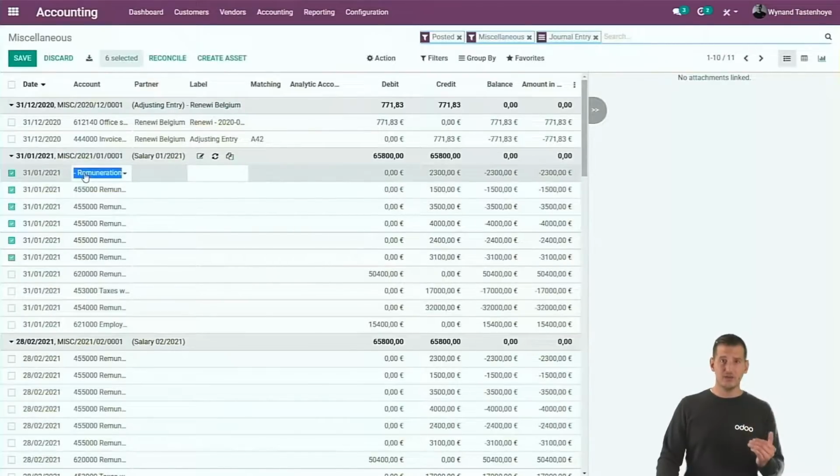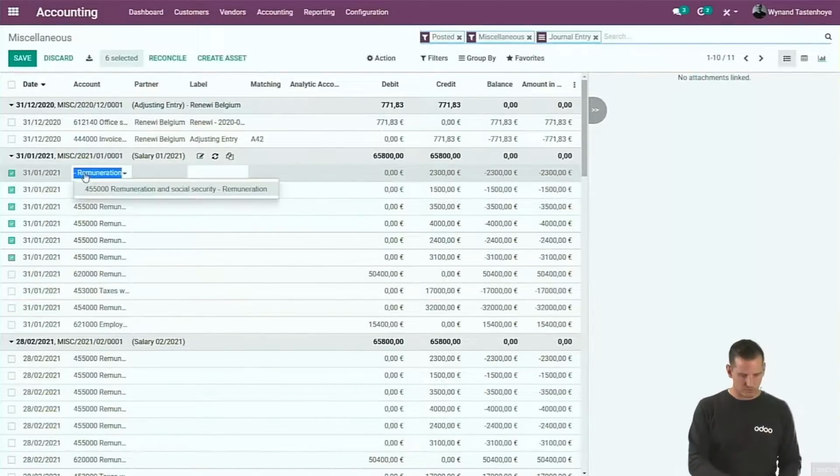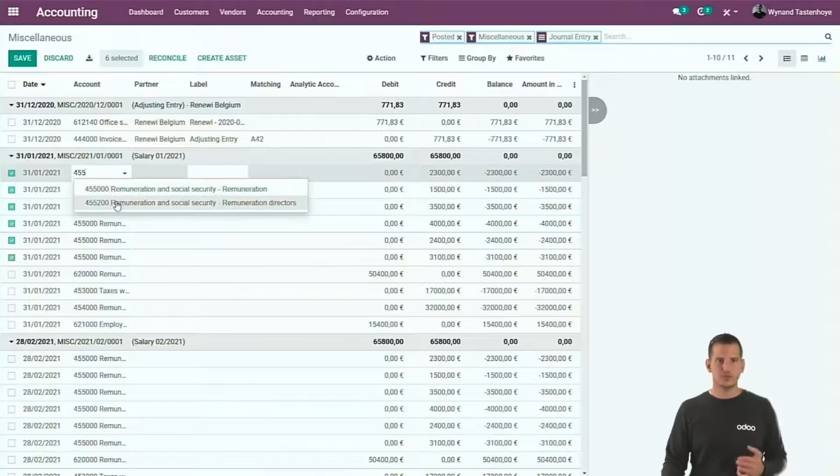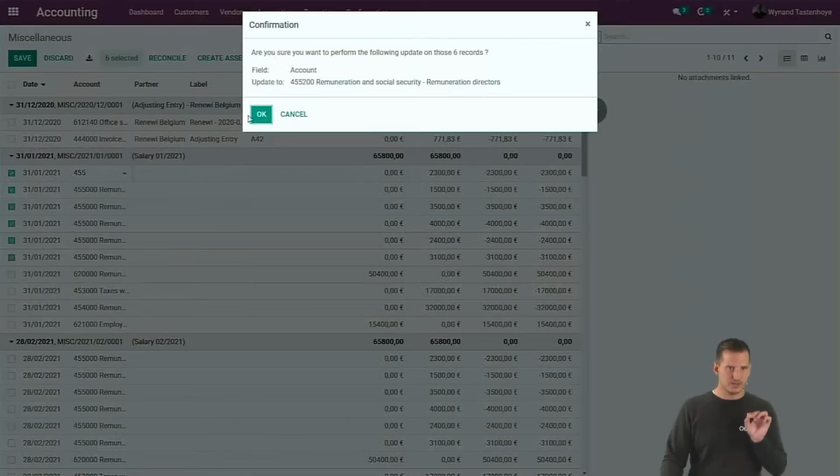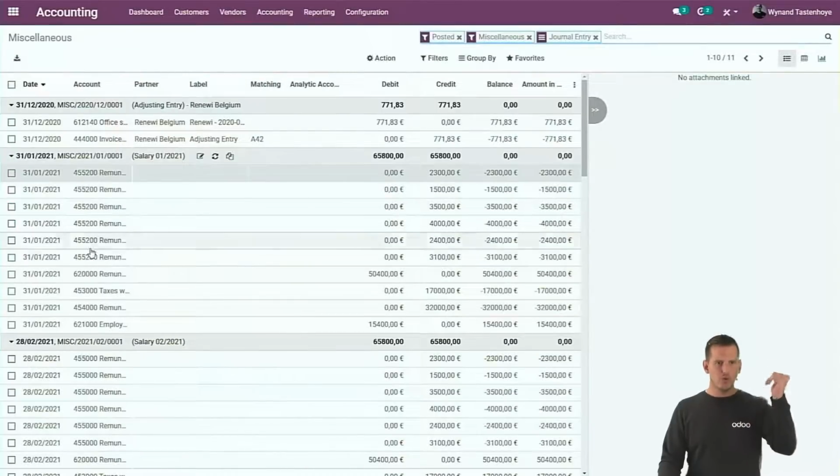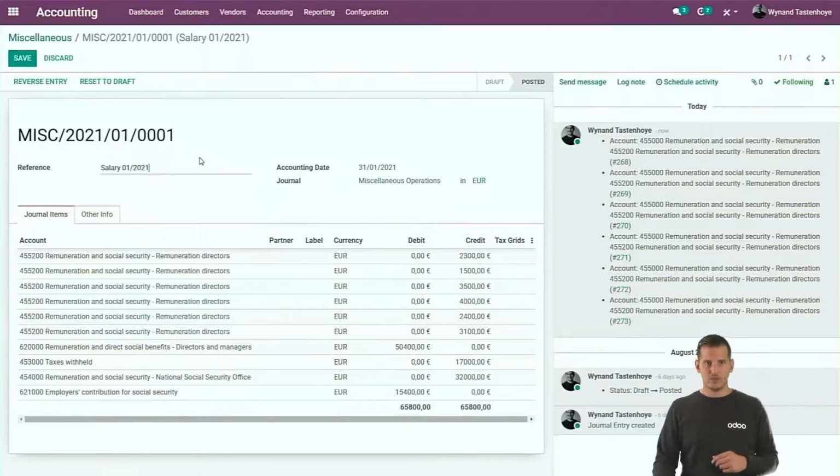If you click on there, well, you will see that you can change the account now. So for example, put the right one. It was one for the remuneration for directors. Well, have a look what happens if you select it. We will immediately update all the lines that you selected, they're adapted in batch. And if we take a look at the entry itself, well, you will see that in the chatter, we will store that so that it's also there for an audit trail that you can see when and who changed it.